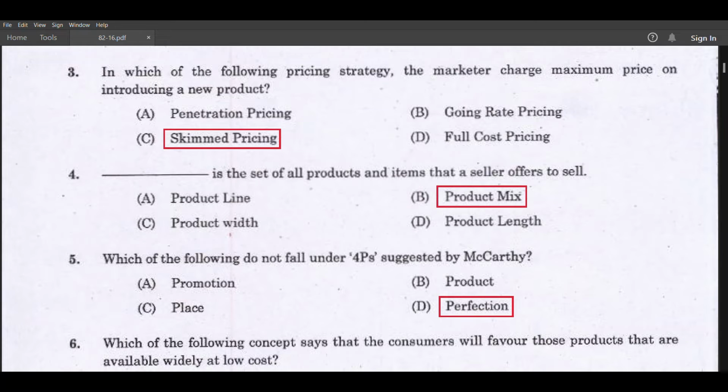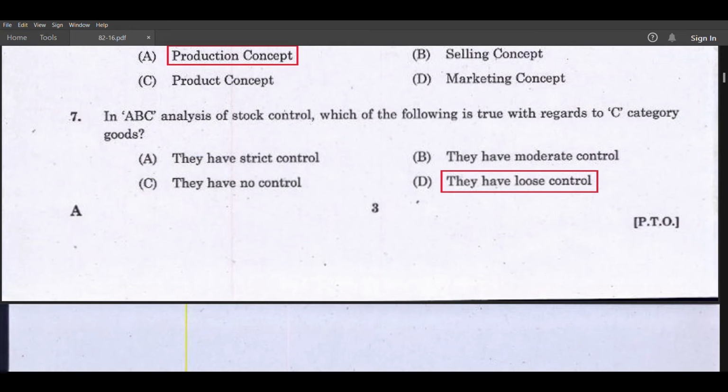Perfection. Which of the following concepts says that consumers will favor those products that are available widely at low cost? Production concept. In ABC analysis of stock control, which of the following is true with regards to C category goods? They have loose control.